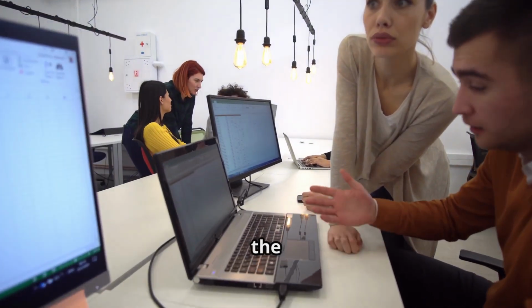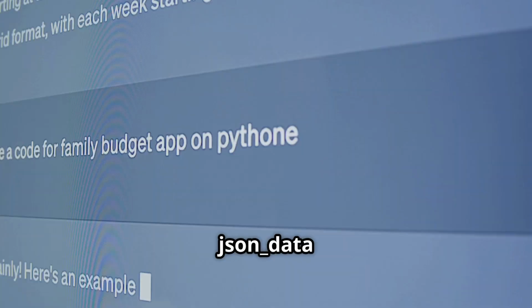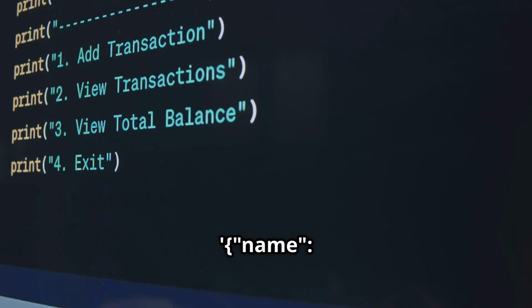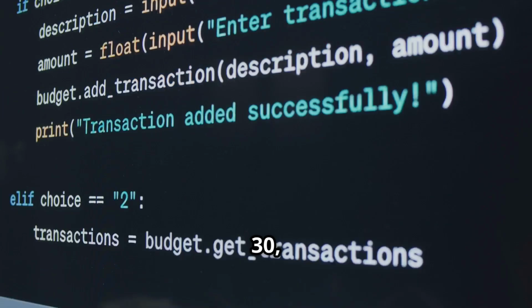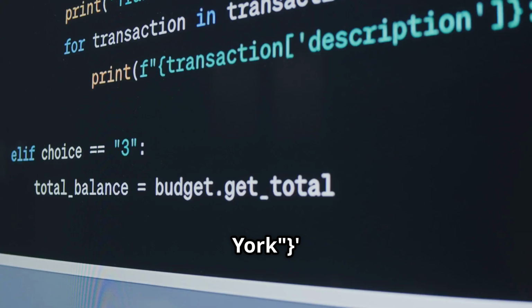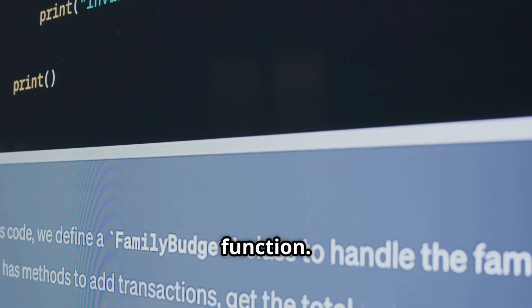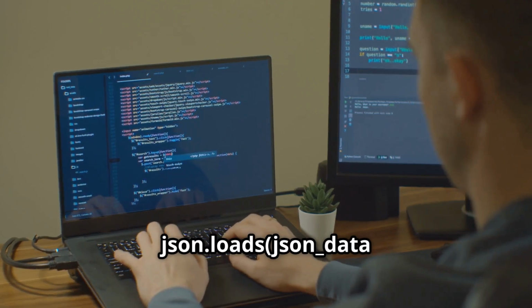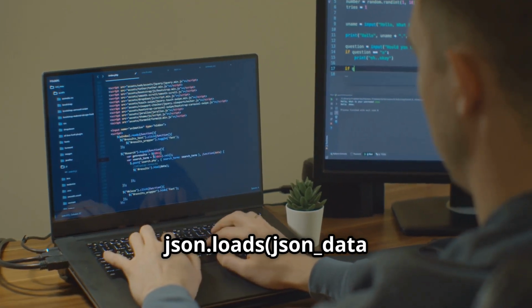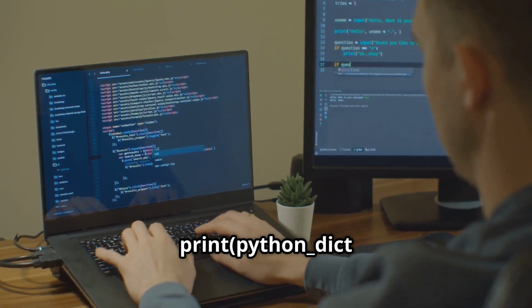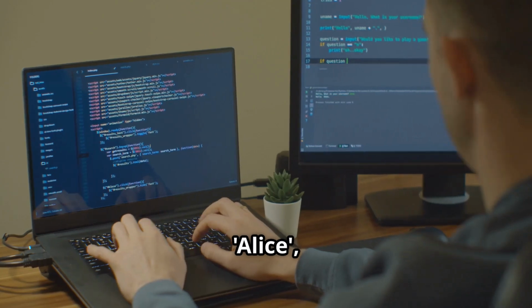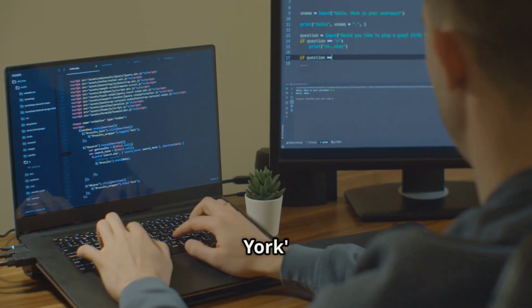For example, consider the following JSON data. JSON_data = name, Alice, age, 30, city, New York. To convert this JSON string into a Python dictionary, you would use the function Python_dict = JSON.loads(JSON_data), print(Python_dict), with output: name, Alice, age, 30, city, New York.